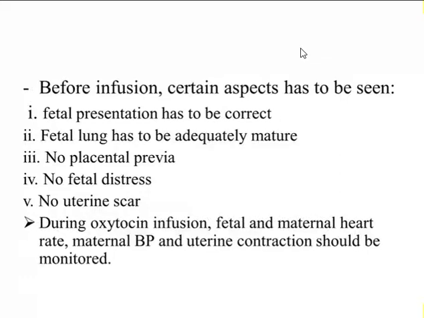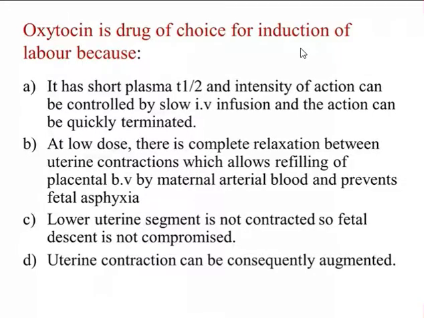Now, oxytocin is the drug of choice for induction of labor. Why do you choose oxytocin for induction of labor? It is chosen because it has a very short plasma half-life, that is 6 to 12 minutes. So it has a short half-life, and the intensity of action can be controlled by slow intravenous infusion, and the action can be quickly terminated.